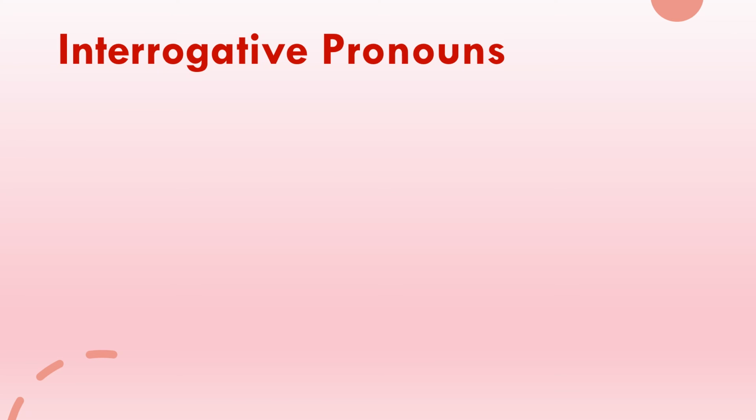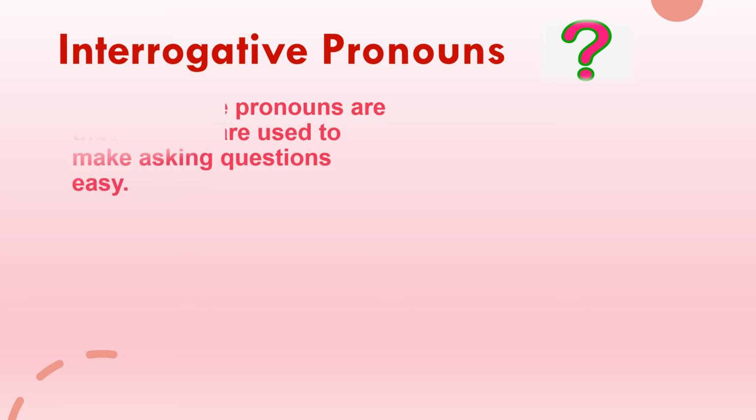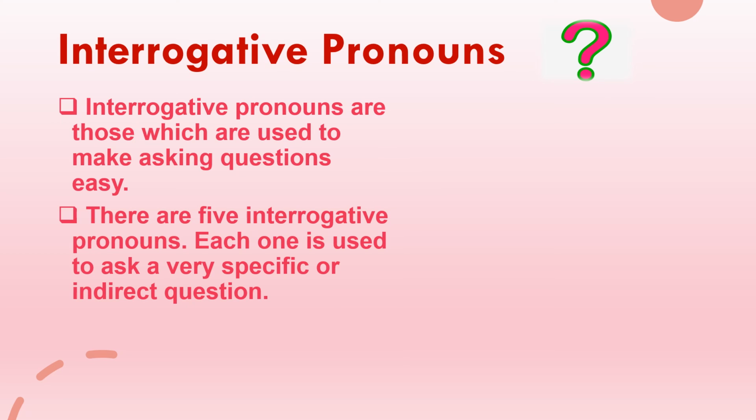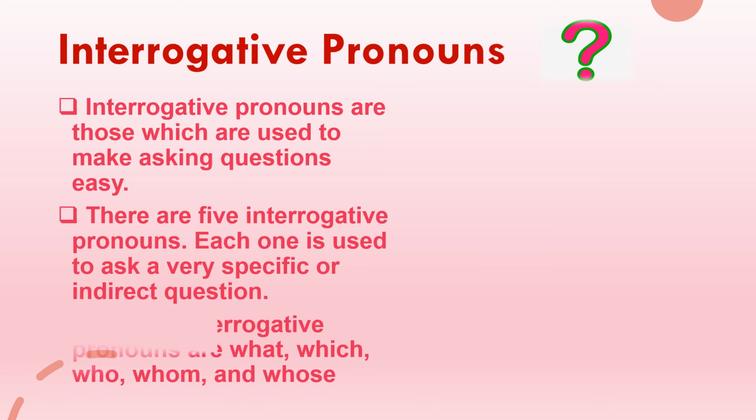Interrogative pronouns. A very simple type of pronoun, which clearly tells you that it is used in a sentence which is a question, which uses a question mark. Interrogative pronouns are those which are used to make asking questions easy. There are 5 interrogative pronouns and each one is used to ask a very specific or also indirect question.